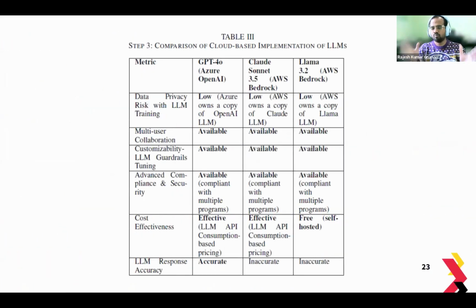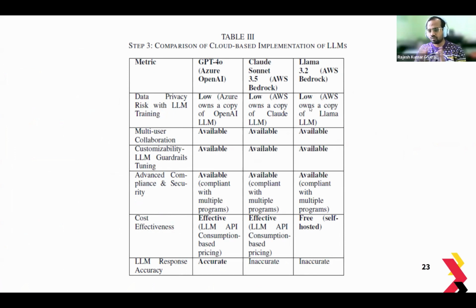That made us come to a conclusion by comparing all the metrics. This table shows a side-by-side comparison of cloud-based implementations. The data privacy risk is low now because Azure owns a copy of the OpenAI LLM, so the data doesn't go out. Similarly with Claude, AWS doesn't send the data out to Anthropic.